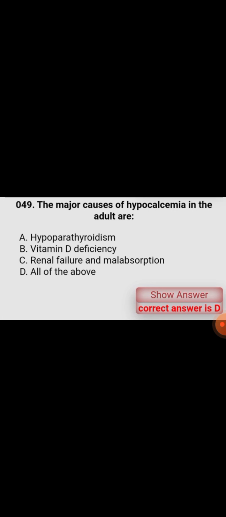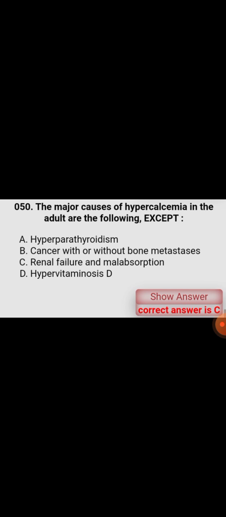The major causes of hypocalcemia in adults are hypoparathyroidism, vitamin D deficiency, renal failure and malabsorption. The major causes of hypercalcemia in adults are the following except renal failure and malabsorption.